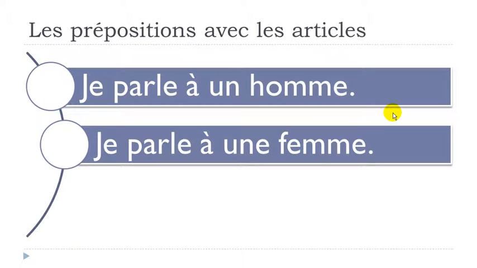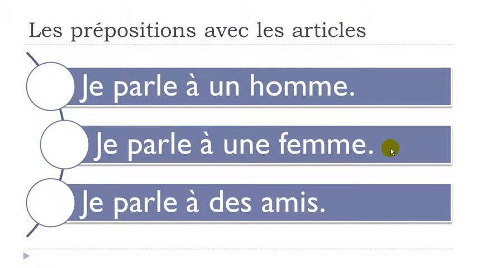So let's see an example with the feminine. Je parle à une femme. Okay, une femme, a woman. Je parle à une femme. Same thing here. Nothing happens. So it's actually quite easy. And then have a look here. Je parle à des amis. All right. Je parle à des amis. Same thing here. You've got your preposition and then you've got the article.